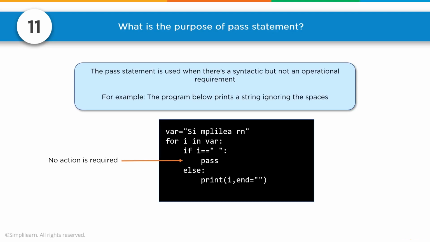For i in variable, so it goes through each i. If i equals space, do nothing. Else, print i, and then we'll have end equals empty quotes, and it'll print out Simplilearn. Now, of course, you would probably write this as if i does not equal blank space, print. But this would be another way you could do that if you need a placeholder for that first logical set or that first area. And you can also do a function like this.